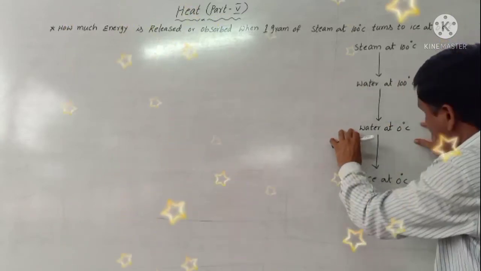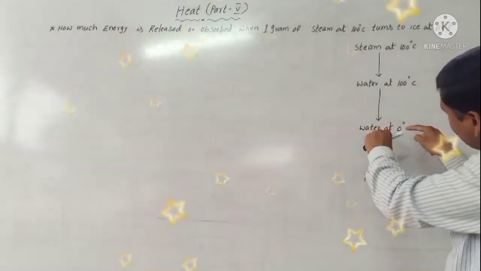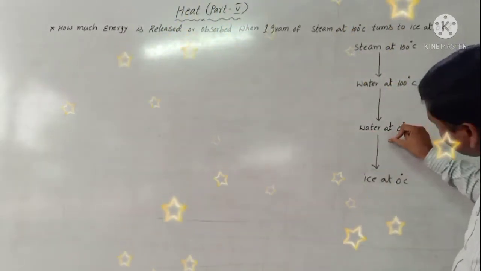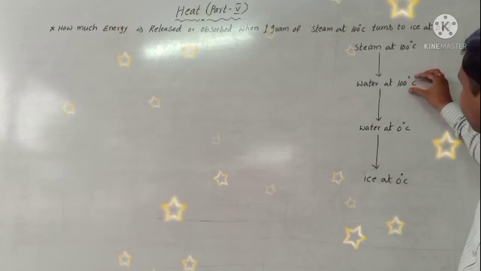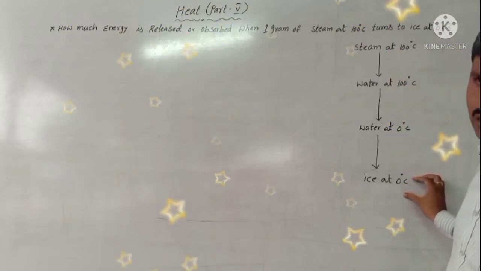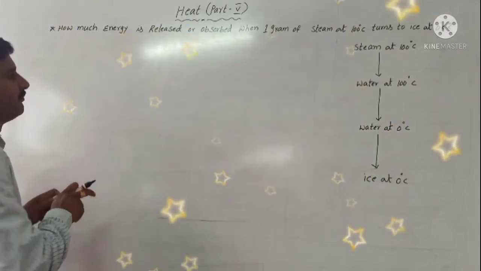This one also cools. It converted into water at 0 degrees Celsius. After that, water at 0 degrees Celsius converted to ice. That means it is a gas, and it is a liquid, and it is the solid state. So first of all, how to do the problem?